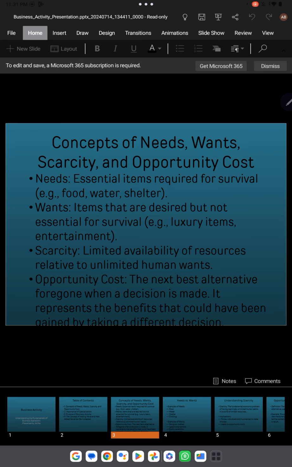Okay, so our first topic is concepts of needs, wants, scarcity, and opportunity cost. First of all, let's see the difference between needs and wants. Needs are essential items which are required for survival. It means that we cannot survive without these things.